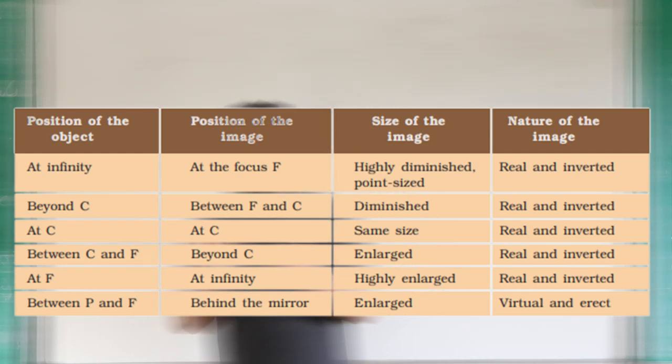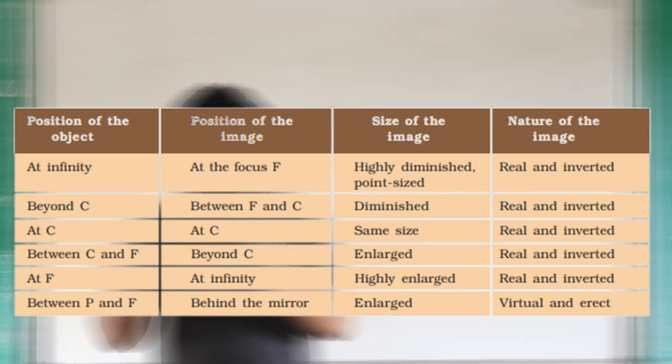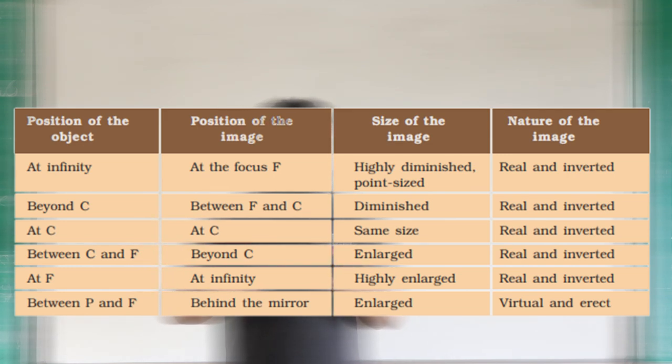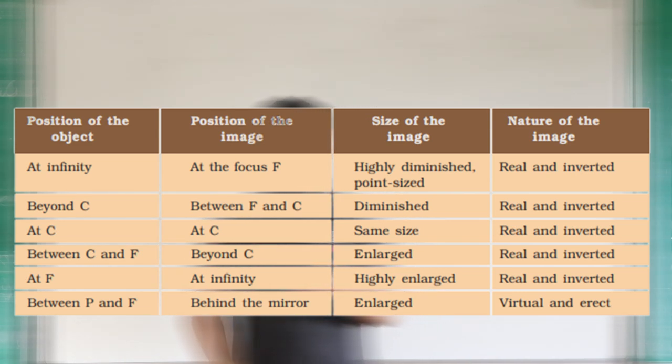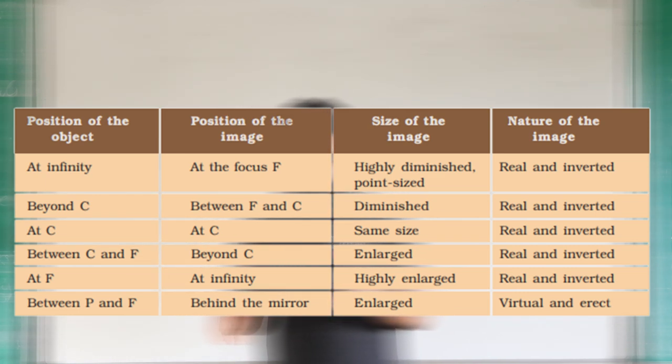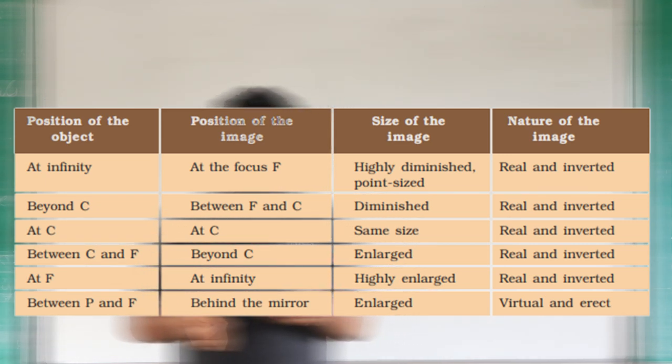The last case is something different. We place the object between P and F, between pole and focus, and we get the image behind the mirror. If it is behind the mirror it will be virtual. The nature of the image is virtual and erect, and it is also an enlarged image.